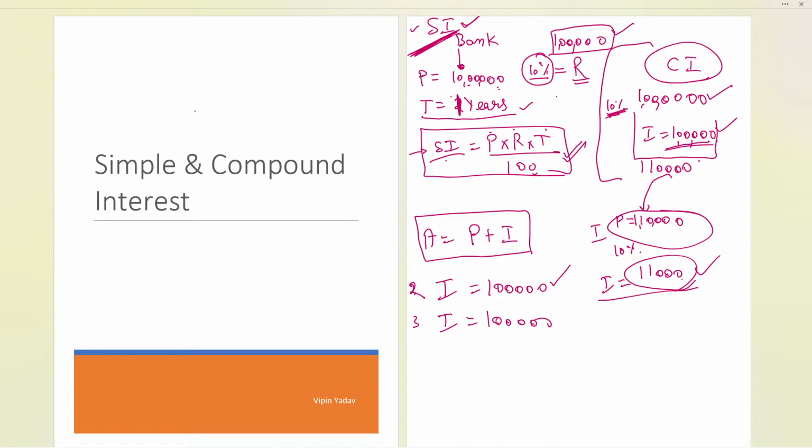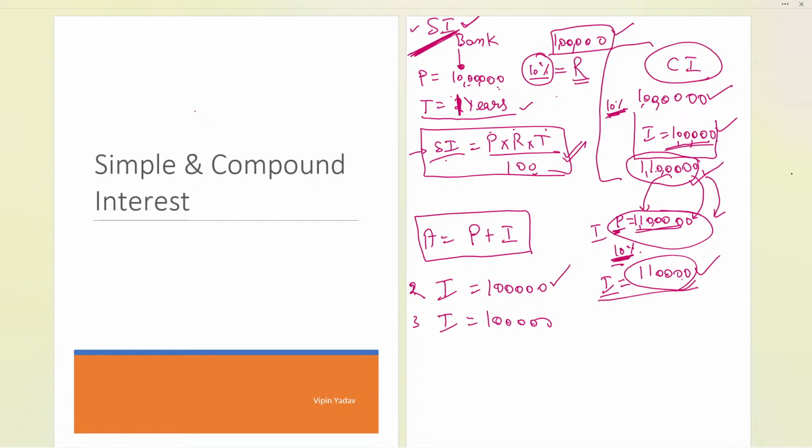So after 1 year, they ask, what is the total money that you will be giving me back? It will be 11 lakh, and accordingly we will be returning 11 lakh to the bank. Now suppose I continue further, and the bank tells us to use the money for another year. For the second year, the principal I consider will be the amount of the last year, and based on 10% of that principal, I'll calculate the interest. That is, 10% of 11 lakh will be 1 lakh 10,000.